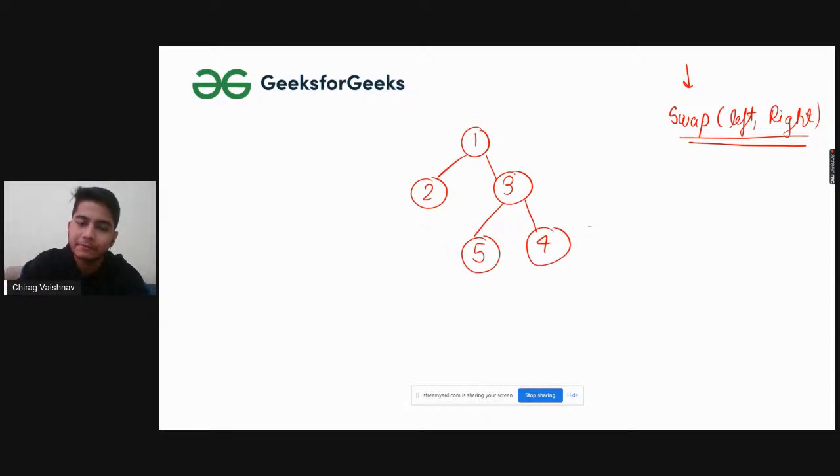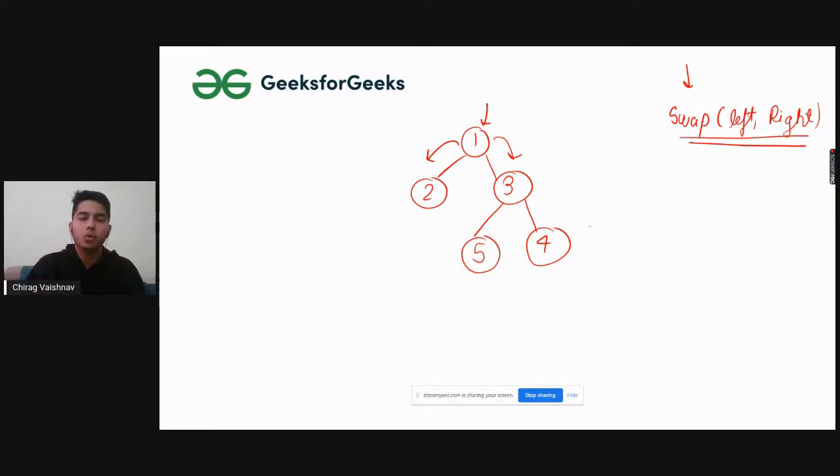So what we will be doing is, first we will visit this node. After that, we will go to the left and we will go to the right. For the left, you have to swap these things. But I will not dive deep into the traversal itself.